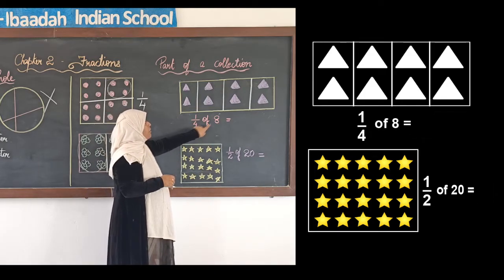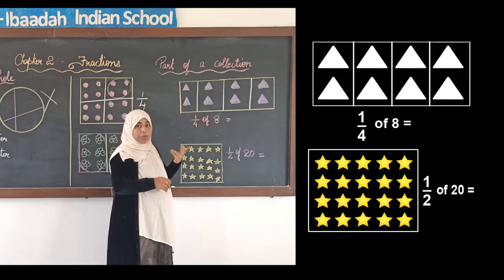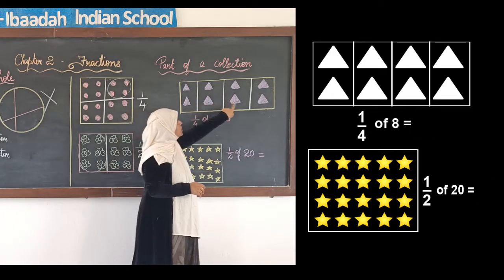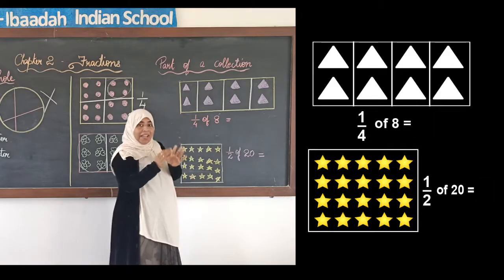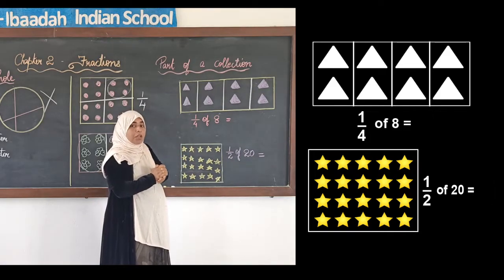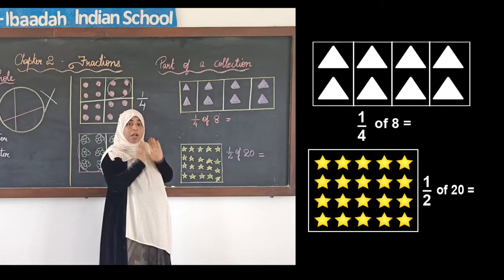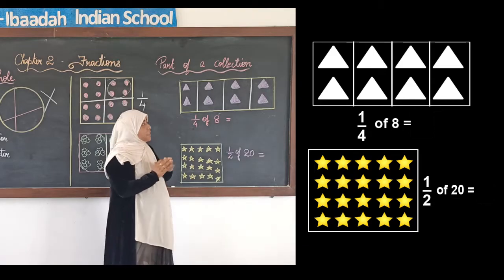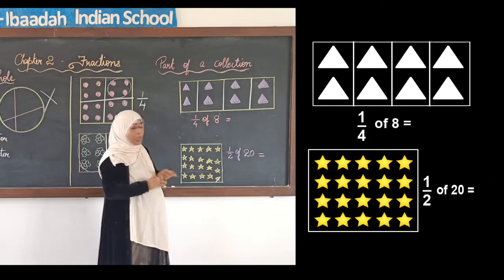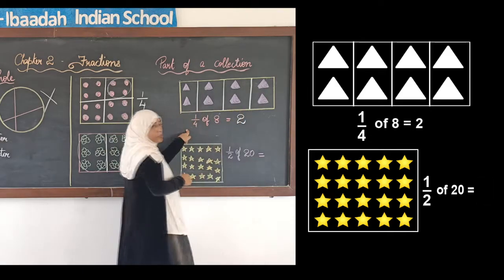We have to find 1/4 of 8, how much will it be? So, 4 groups I have made. See, 1, 2, 3, 4. So, 8 triangles are divided into 4 groups. Now, we have to find 1 out of that. That means 1 group will have how many triangles? Each group has how many triangles? 2. So, 1/4 of 8 is equal to 2.